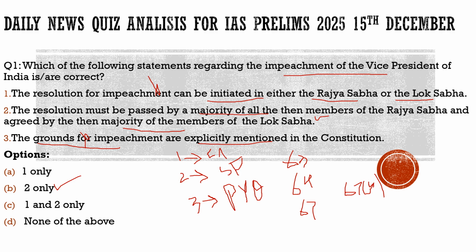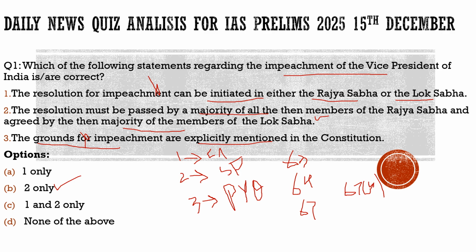In fact, the term impeachment is only used in the constitution with respect to the president, but usually in the media it is said like that. And there was one thing which was misread in the media. It said that a no confidence motion would be voted against the vice president, but that is totally incorrect and a totally illiterate statement from the media. It is not a no confidence motion.